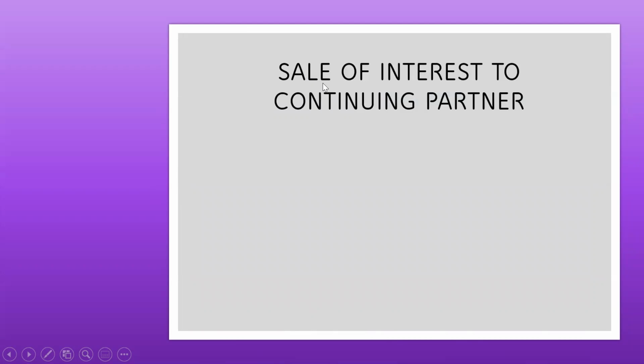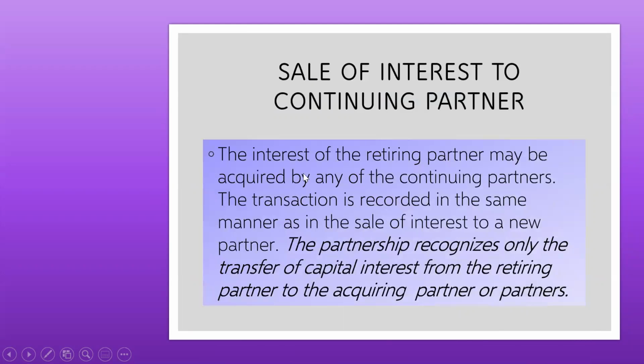Now, if we are selling the interest to a continuing partner, the interest of the retiring partner may be acquired by any of the continuing partners, and the transaction is recorded in the same manner as the sale of interest to a new partner. The partnership recognizes only the transfer of interest from the retiring partner, so debit the retiring partner's capital and credit the acquiring partner's capital. So the acquiring partner is any of those remaining partners, no?